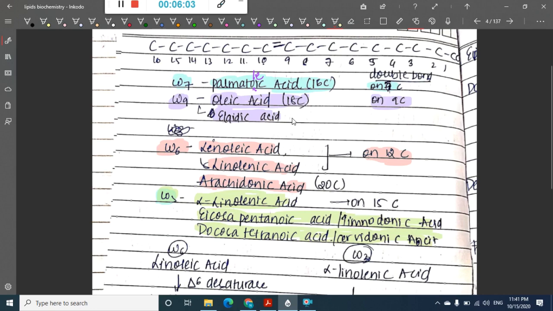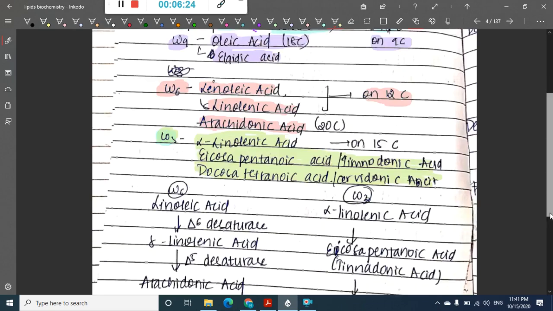In the omega 6 series we have linoleic acid, linolenic acid and arachidonic acid, whereas the omega 3 series has alpha linolenic acid, icosapentaenoic acid or timnodonic acid, and we also have docosatetraenoic acid. Okay, so these are the different types.